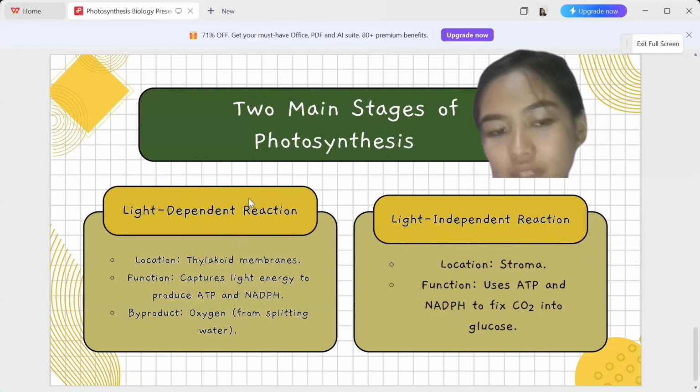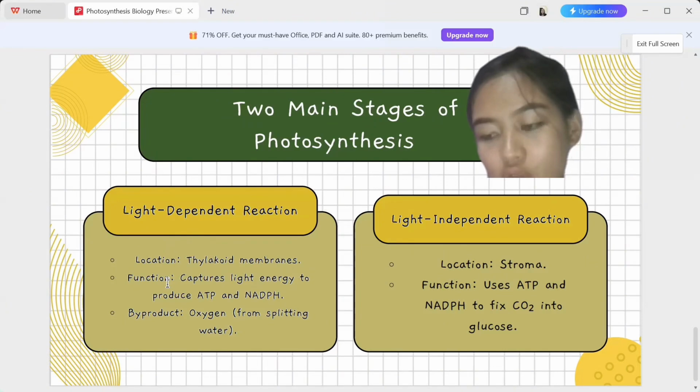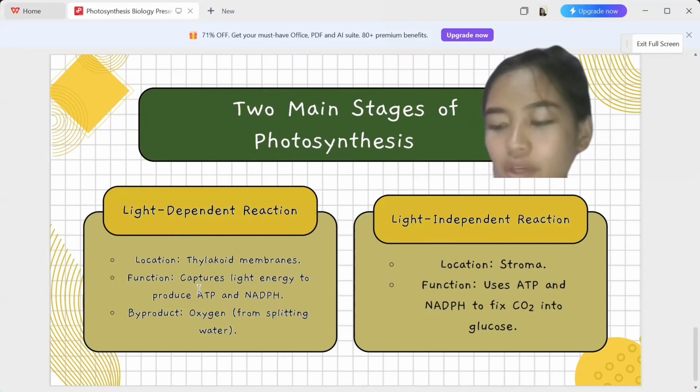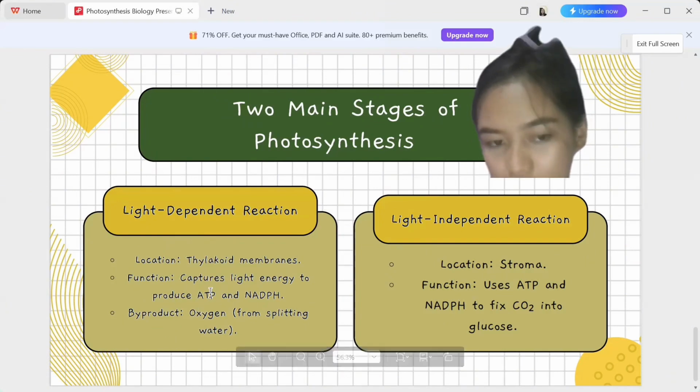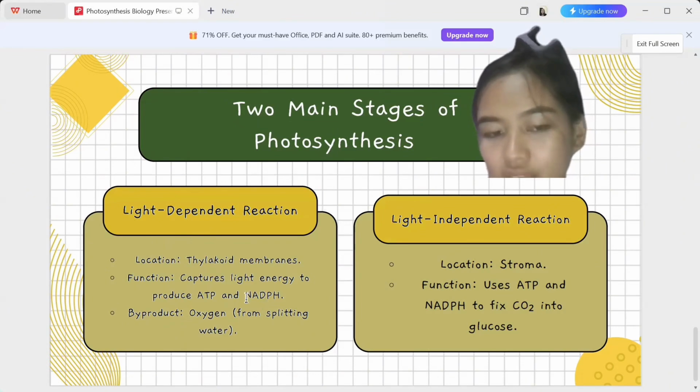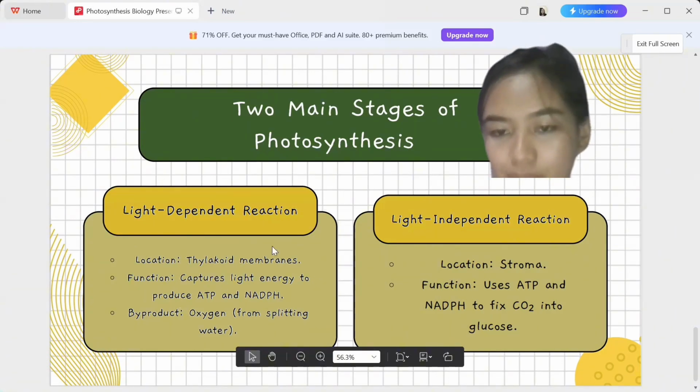The light-dependent reaction is located in the thylakoid membranes, which are inside the chloroplast. Its function is to capture light energy from the sun to produce ATP and NADPH. ATP is the energy-carrying molecule that stores and supplies energy for cell processes. NADPH is an electron carrier that provides the high-energy electrons needed to build glucose. Their byproduct is oxygen.